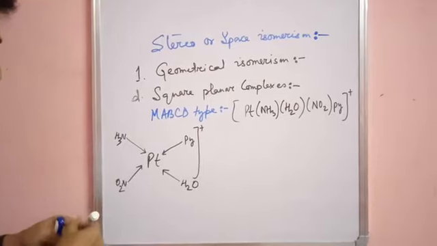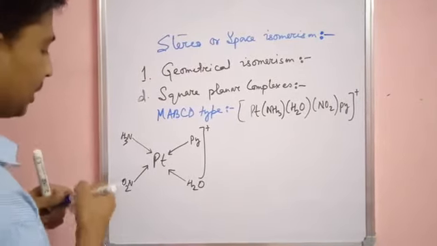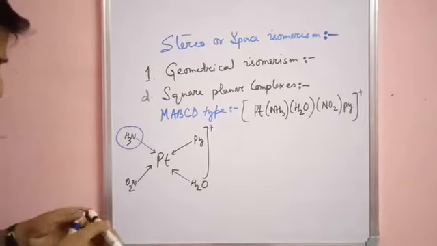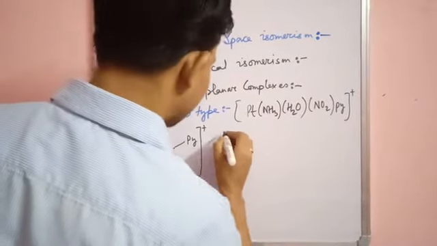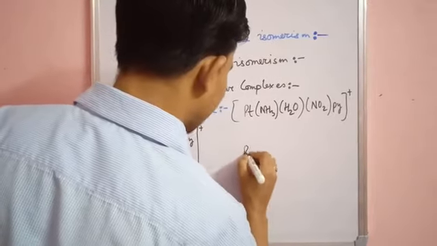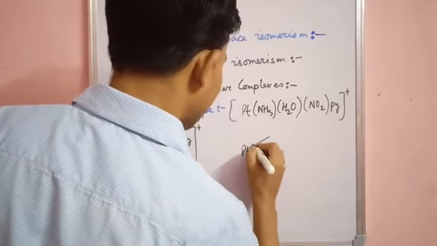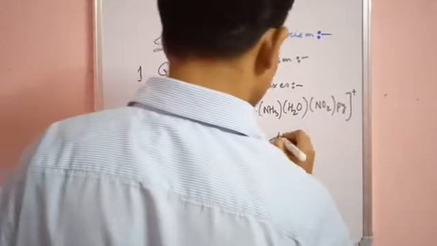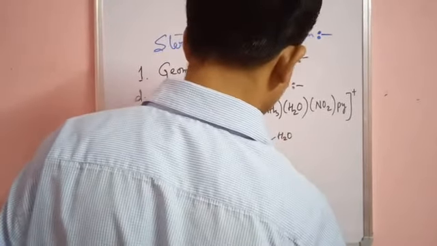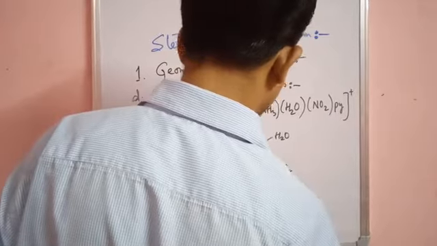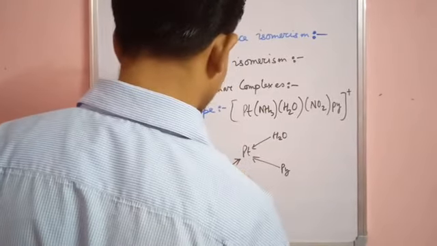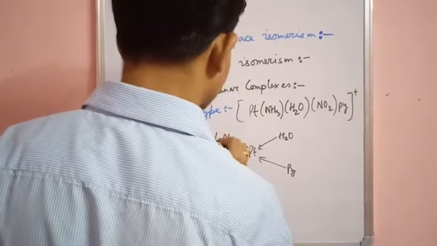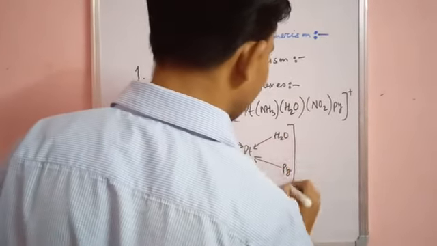Now here I am going to fix NH3 and rotate all three ligands. So NH3 is fixed. How does it give three isomers? Here is another isomer: Pt, then I will give here H2O, py, then here py, then here NO2, and NH3 is the fixed one, with a plus charge.